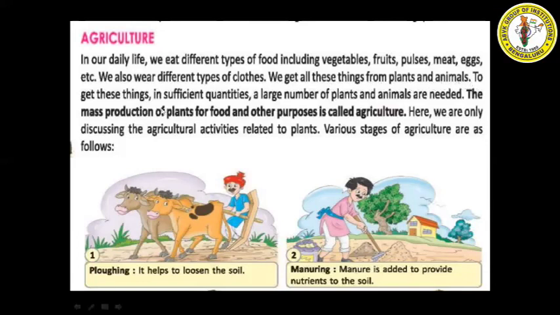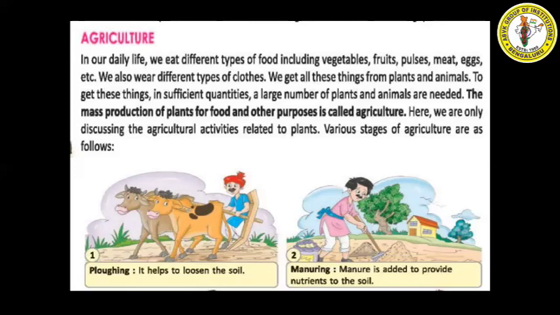To get these things in sufficient quantity, a large number of plants and animals are needed. If you need to get all these things, we need to grow more plants and animals. The mass production of plants for food and other purposes is called agriculture. This is the definition of agriculture.